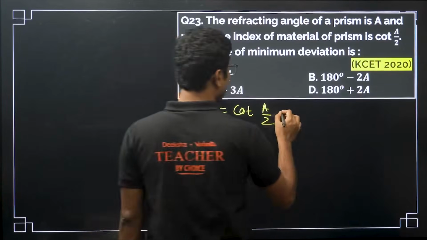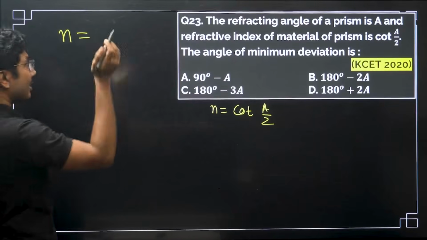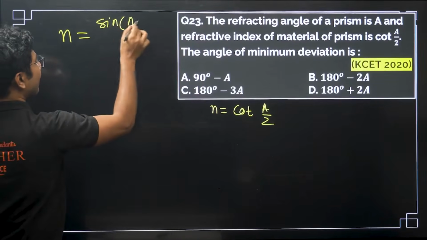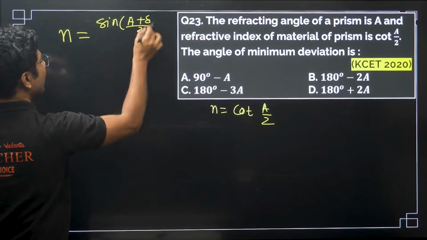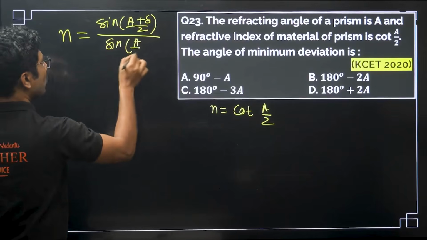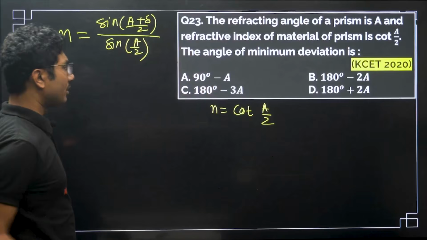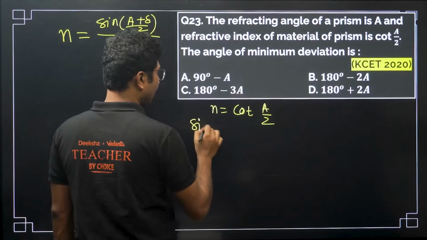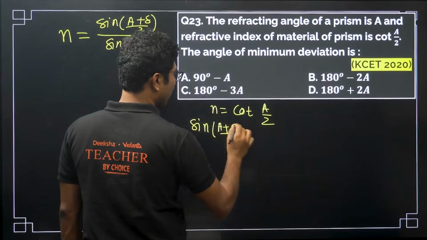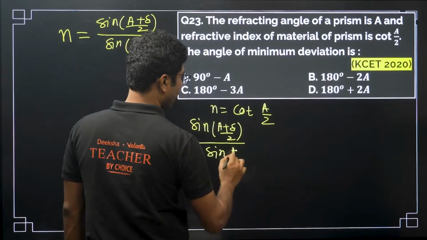So from there also we know that for a particular prism, its refractive index is given by sine of (A plus delta) by 2 divided by sine A by 2, right. This is the formula we know. So we will put that same formula on this side, sine (A plus delta) by 2 divided by sine A by 2.